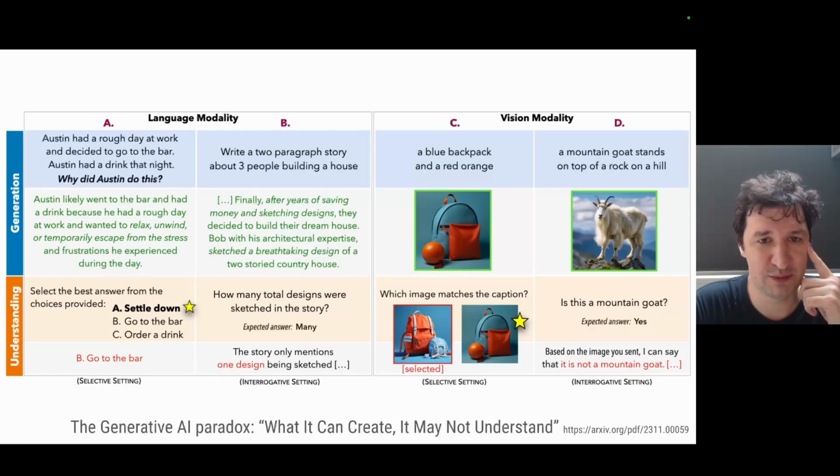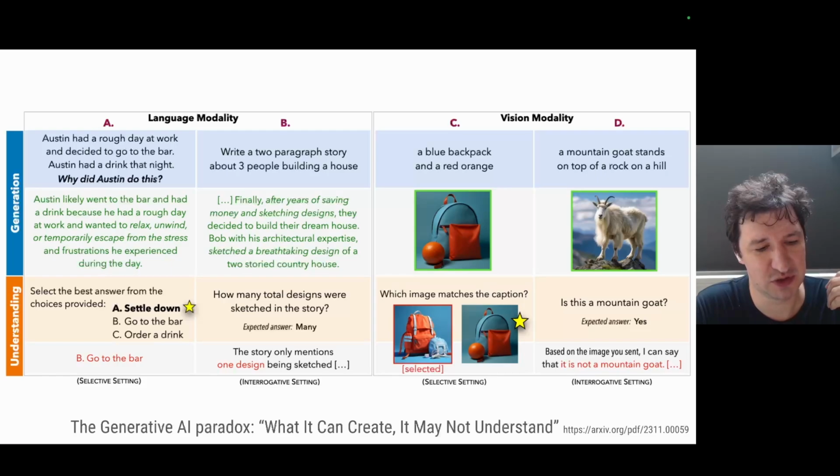And there is another example with a backpack and a red orange. Again, the model can generate this. Well, it follows instructions, generating a really blue backpack and a really red orange. But if you ask it to recognize the same composition on two different images, it failed to do this. And they also have examples with text, not just with images.